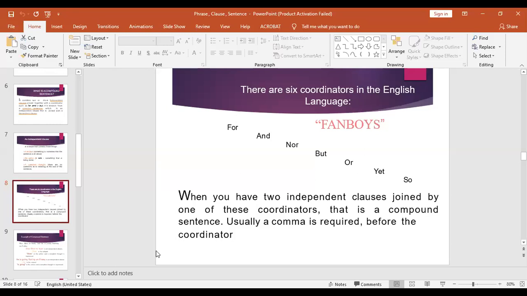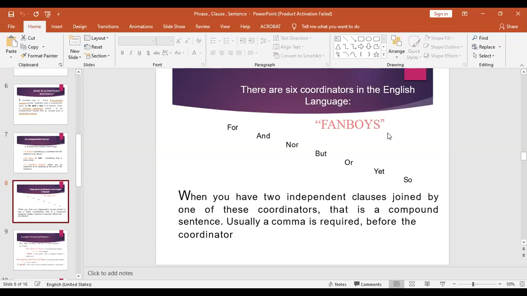What are compound sentences? What is a compound sentence? A compound sentence has two clauses. Each clause definitely has a subject and a verb. So if we have two clauses, these two clauses are joined by conjunctions or coordinators, and these coordinators and conjunctions are these, which you can clearly see on my screen, FANBOYS.